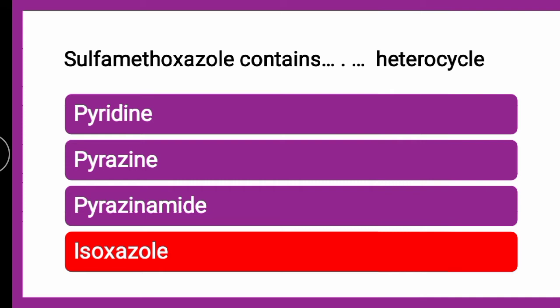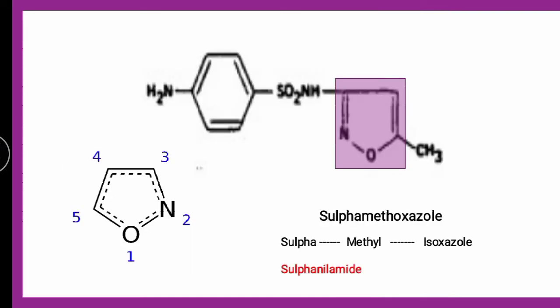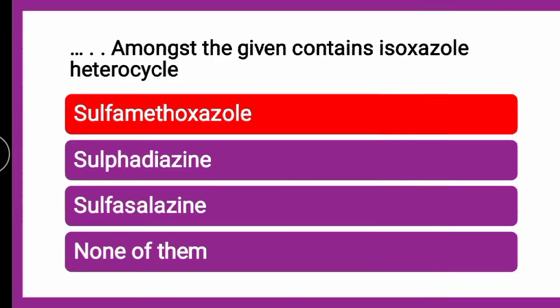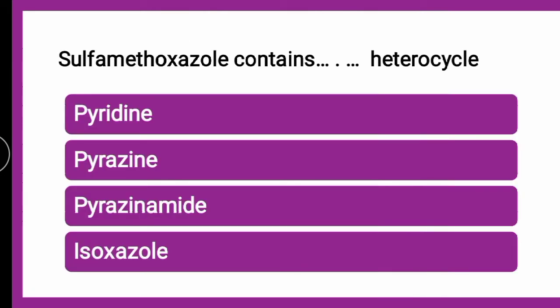They may ask you that particular name, that sulfamethoxazole contains which heterocycle, or they may ask the question like this: which of the given contains isoxazole heterocycle. So the answer is the same for both, only the way of asking the question is different.